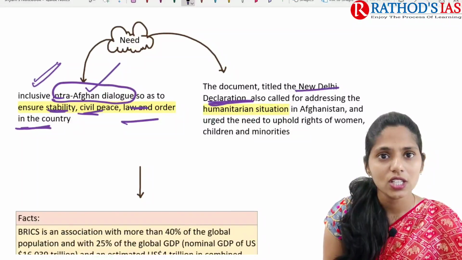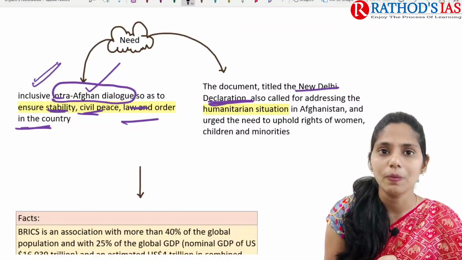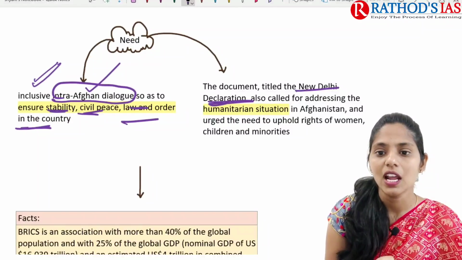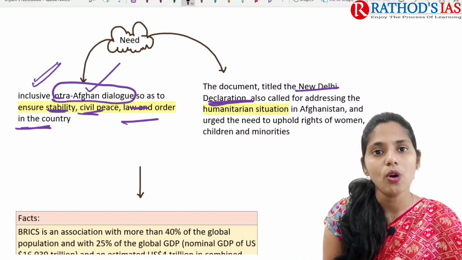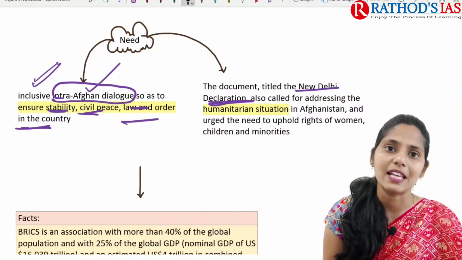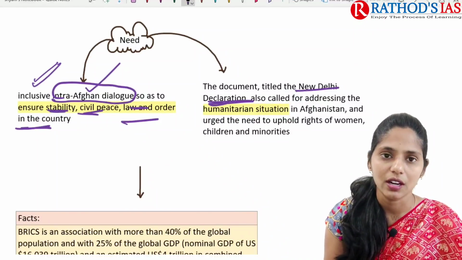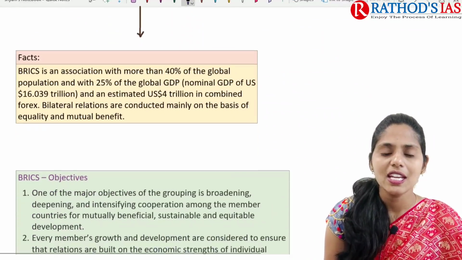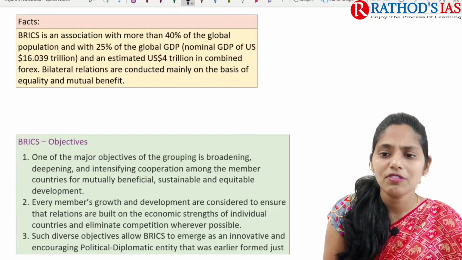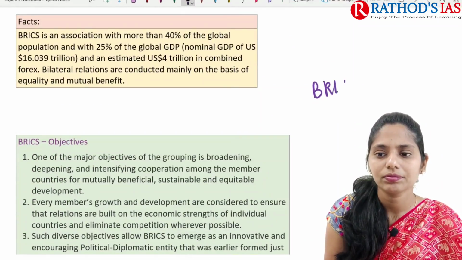This declaration also focuses on the humanitarian situation in Afghanistan, and urges the need to uphold the rights of women, children and minorities in Afghanistan. These are some important details given in this topic. Now let us focus on some facts regarding BRICS.